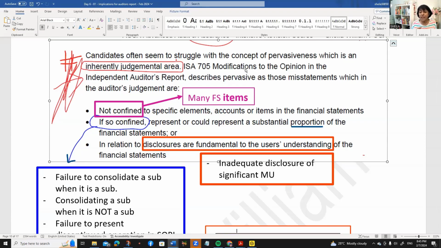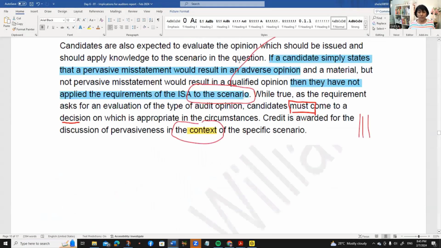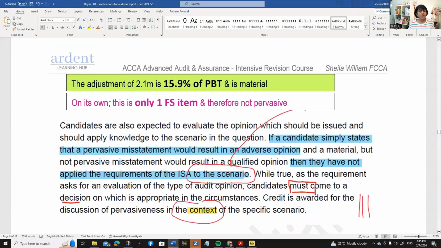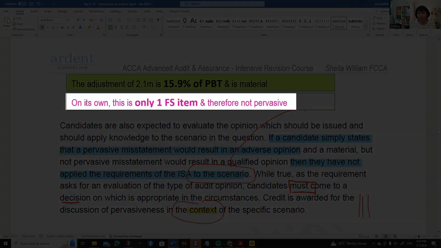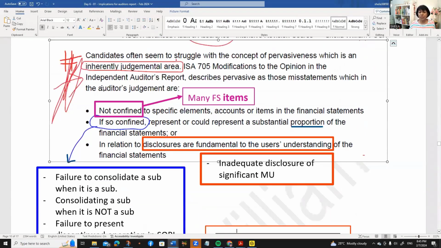The first bullet is about the number of financial statement items. Number. That's why when we were doing this sentence here, we said, on its own, this is only one item and therefore not pervasive. Can you see why we're writing this down? Because of 705. We need to talk about whether there's many or just one. If so confined, that means if it's not many, if it's just one, then it could represent a substantial proportion of the financial statements.